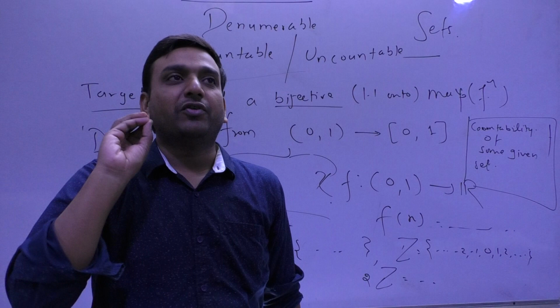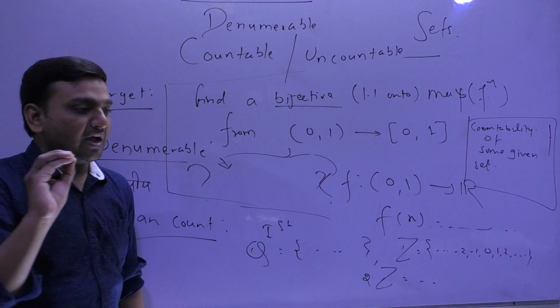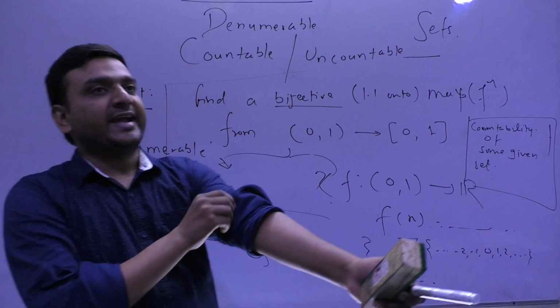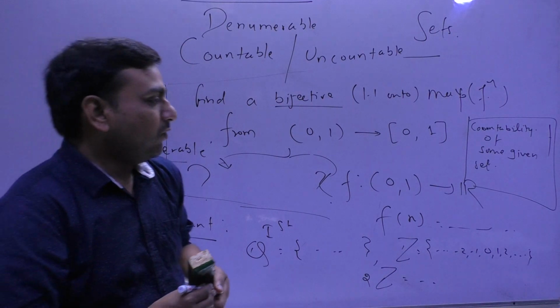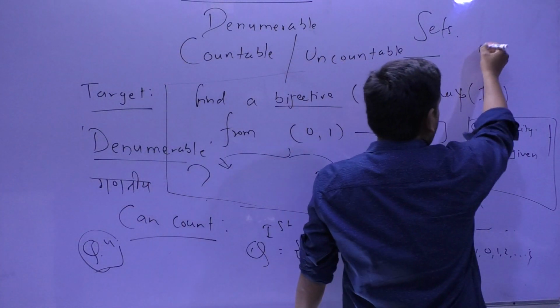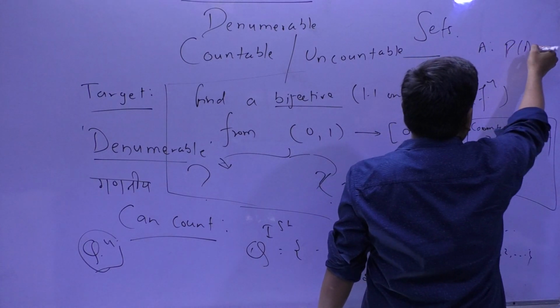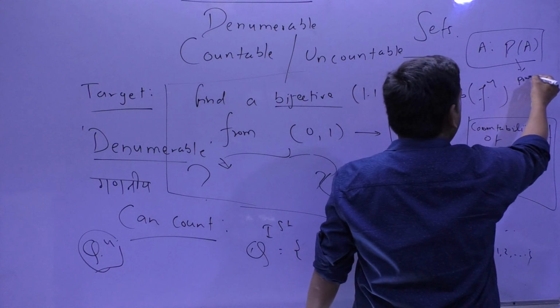There are some beautiful concepts. Please don't be afraid of the name. It is Cantor's theorem. What Cantor's theorem says, if A is a set, then let's say P(A) is the power set of A. What is power set of A?